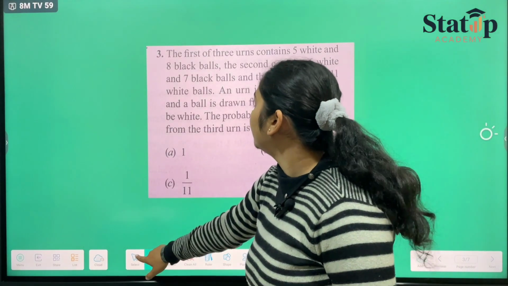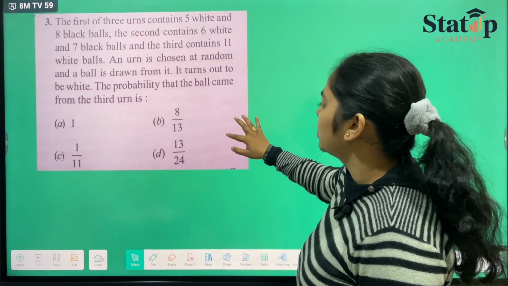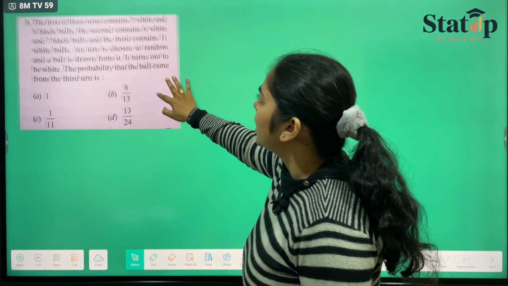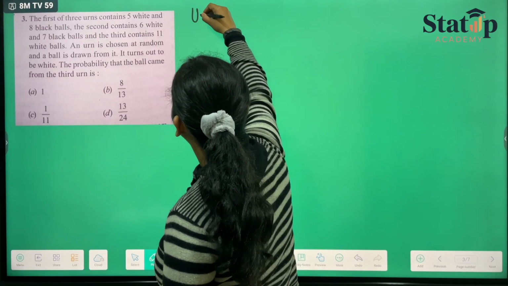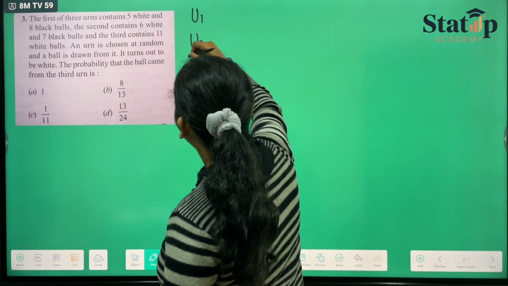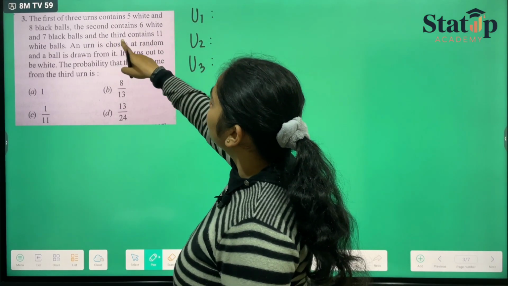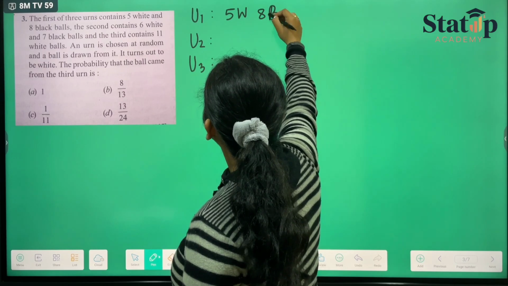Here it is an urn problem. Urn means pots. So we have been given 3 urns: urn 1, urn 2, and urn 3. Urn 1 contains 5 white balls and 8 black balls.